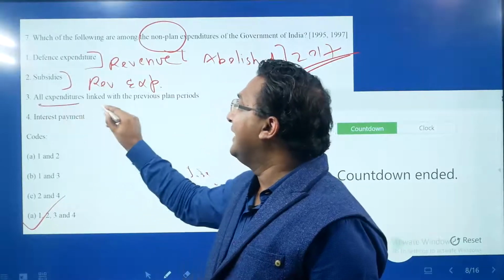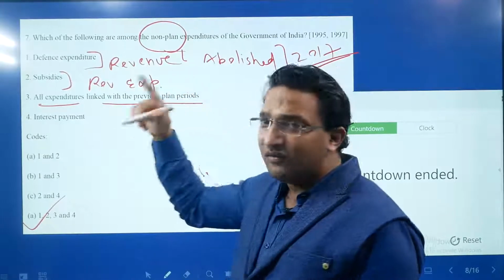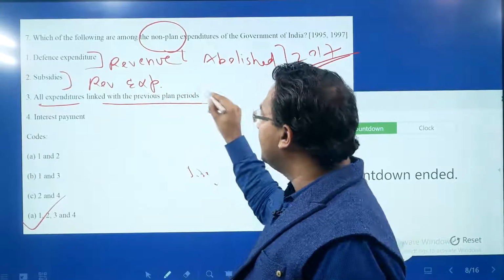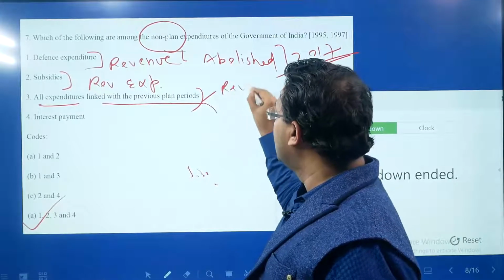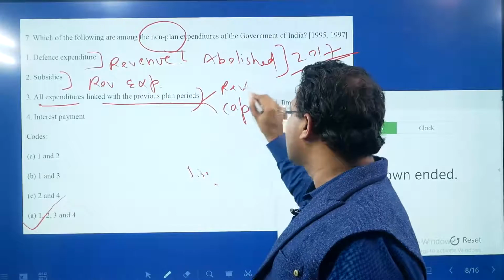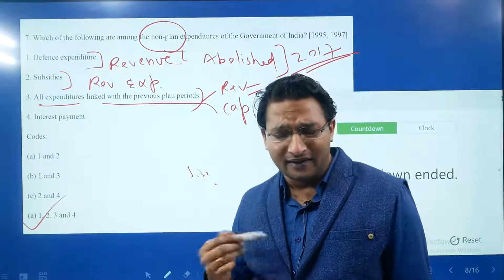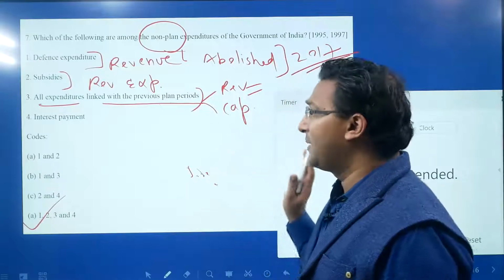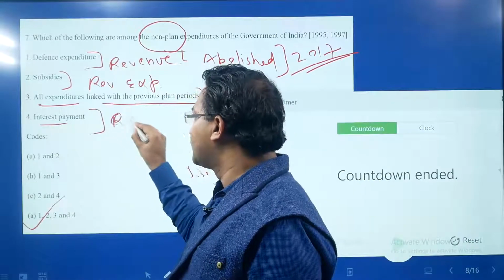All expenditures are linked with the previous year plan period. So the expenditure of the previous year plan, as of now, we divide either into revenue or capital. If the nature is that it does not impact the asset and liability, then it is revenue, otherwise it is capital. Interest payment is purely revenue expenditure, right?